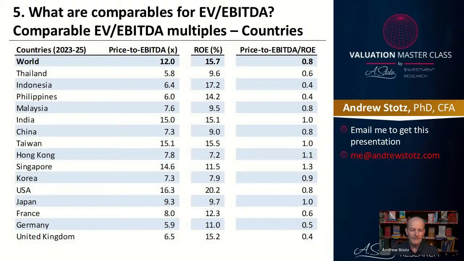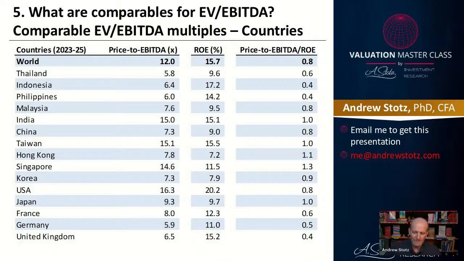And where we see things are a bit expensive, well, how about Singapore? What about Hong Kong? What about India? But what's interesting is the US. It's incredible that even though the US is at 16 times EV to EBITDA, it's generating a 20% ROE. And that means that it's about in line with the global average. Now, the global average is 60% weighted in the US, so it's a little bit unfair. But the point is that the US is not that much out of line.